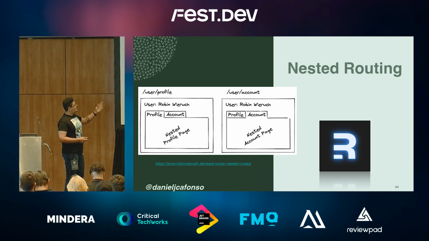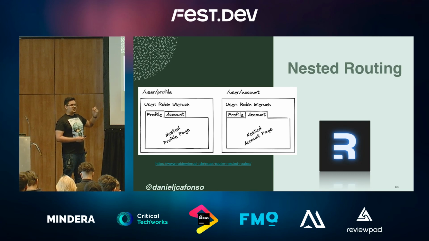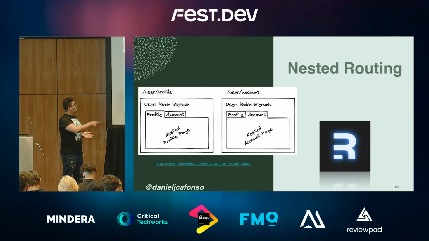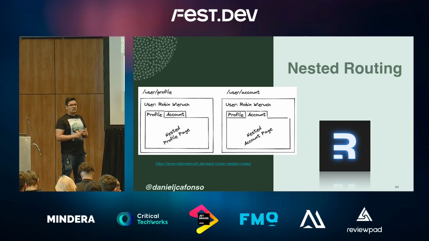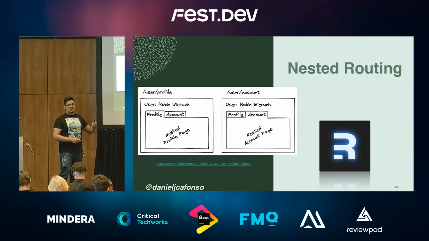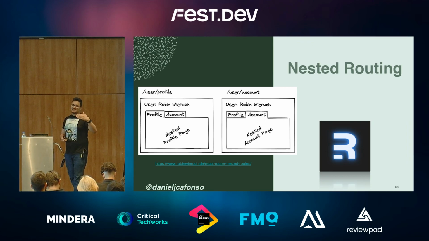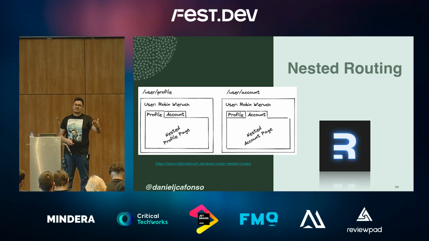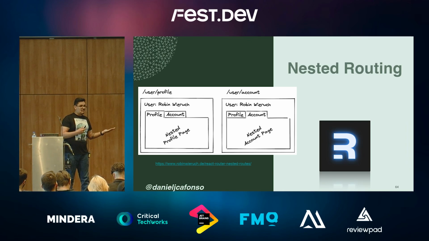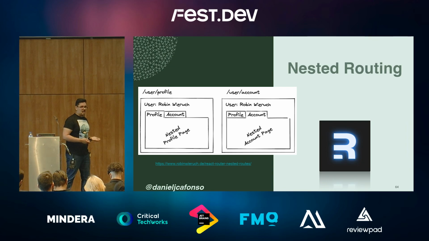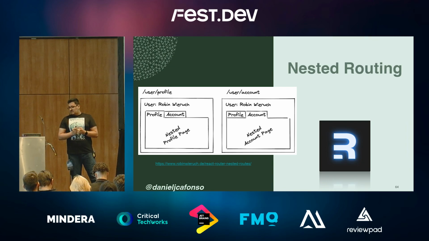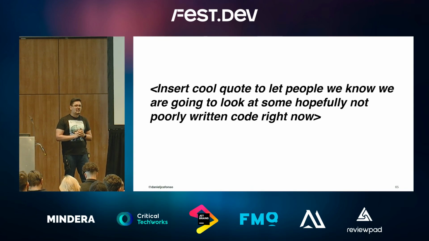Now imagine you want to show the profile page. This is where nested routing comes in. You add the profile into your URL, and this code is rendered inside of that container. So we can nest layout inside of layout inside of layout. And yeah, your URL is representing your UI. How cool is it?